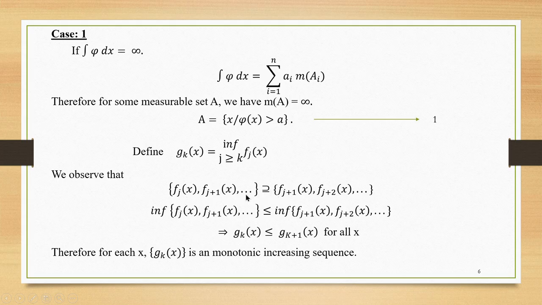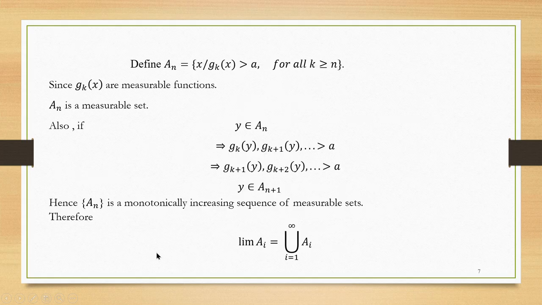Therefore, when we apply infimum, it will become an opposite relation. Therefore, infimum of f_{j+1}, etc. is less than or equal to infimum of f_{j+1}, f_{j+2}, etc. So, we get the result that g_k(x) is less than or equal to g_{k+1}(x) for all x. Therefore, we conclude that this is a monotonically increasing sequence.